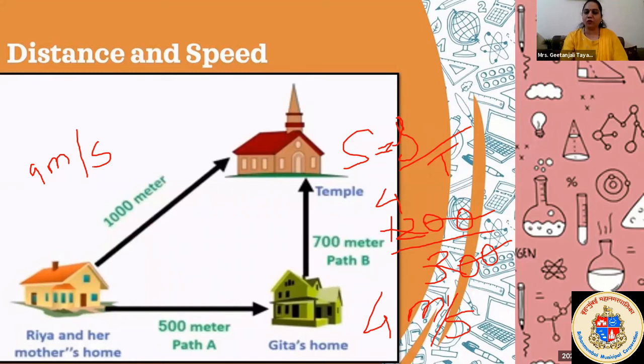Yeah. Formula is S is equal to D upon T, that is speed is equal to distance upon time. Distance covered by an object gets divided by the time taken to cover that distance. And then you have to write the magnitude of this. Okay? Good.